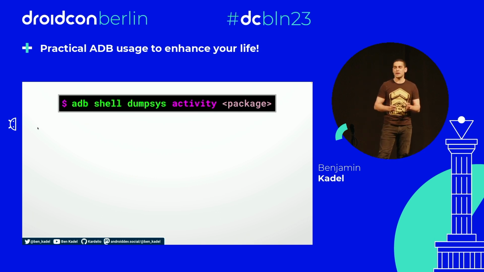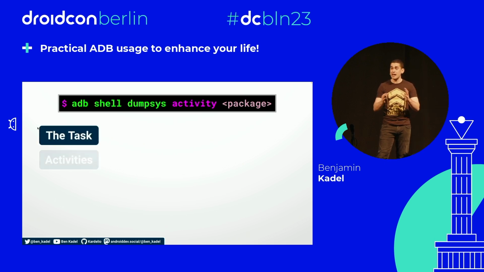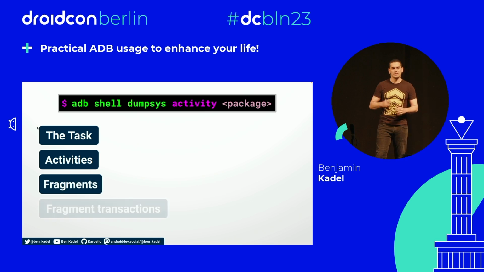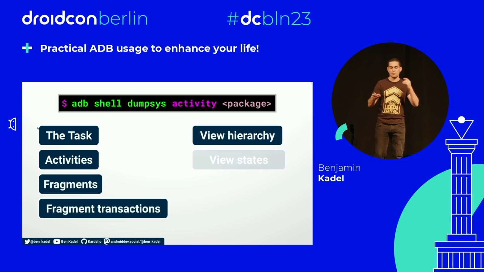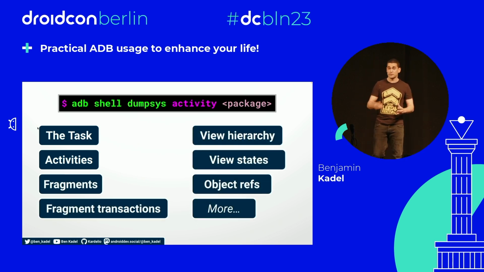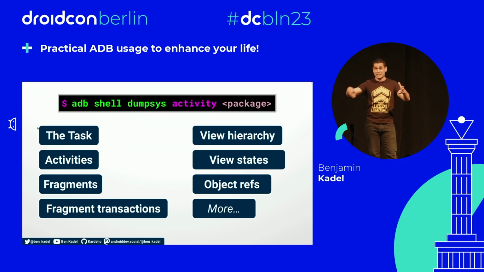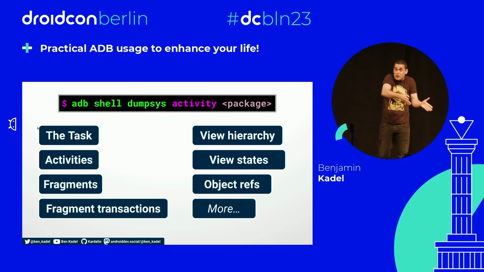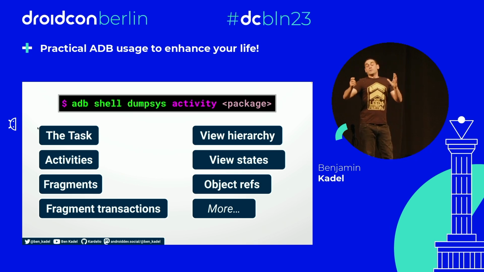And this tells me information about a running app on my device. We pass it a package ID. It gives me all manner of information, such as the task that encapsulates the activity, the activities that are active and running, the fragments that are active and running, the fragment transactions that have happened, the view hierarchy dump, like, oh, there's a text view inside a linear layout. It tells me information about the view states. Is it paused, resumed, started? It tells me information about the object references, if it's the same object as it was before, if it's been recreated, and much, much more.